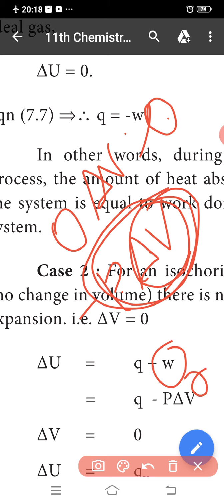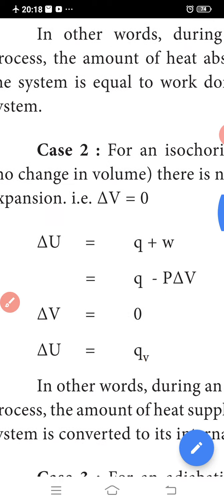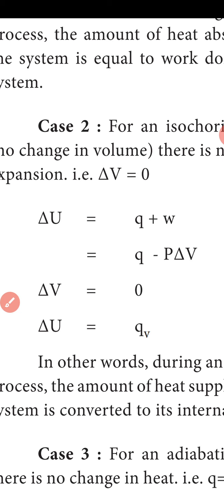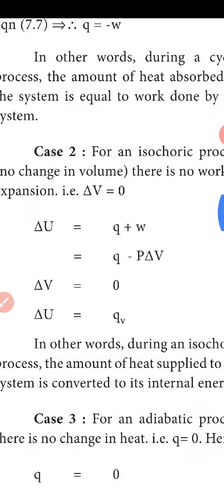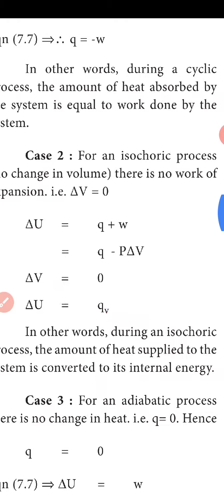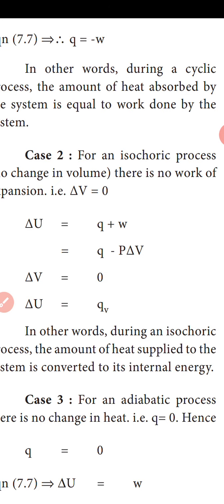So del U is equal to Q, that is, del U is equal to Qv. In other words, during an isochoric process, the amount of heat supplied to the system is converted to its internal